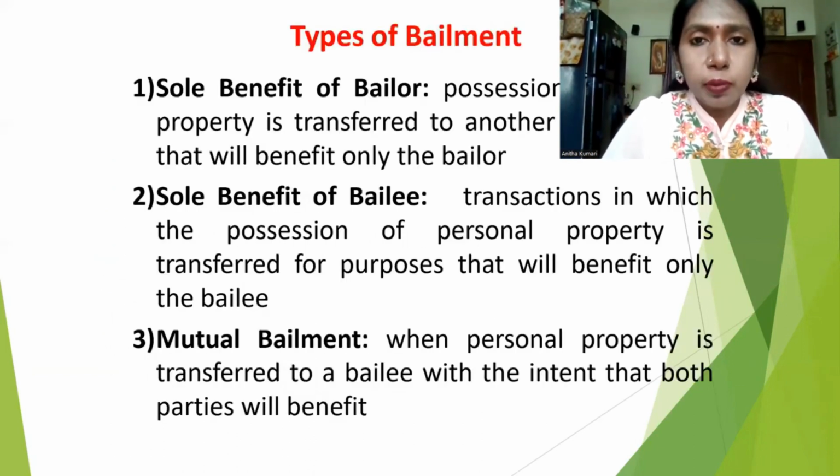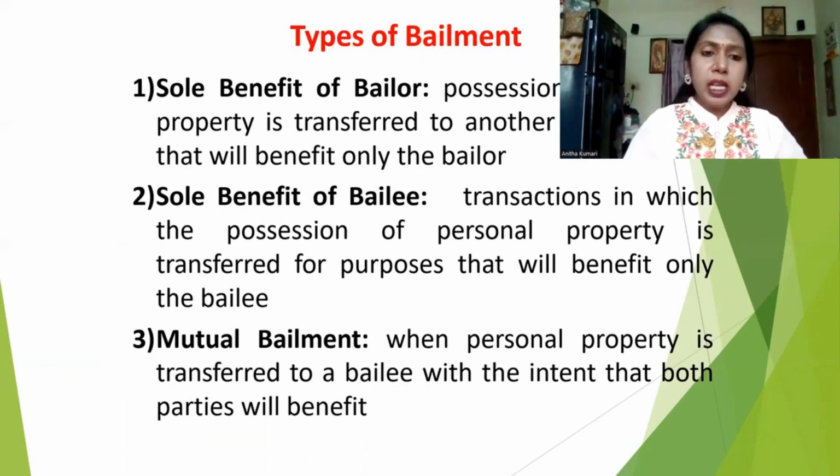There are basically three types of bailment: sole benefit of the bailor, sole benefit of the bailee, and mutual bailment. Sole benefit of the bailor means the goods are given to the bailee, but only the bailor will utilize and enjoy the benefit of the goods. For example, I'm giving my unstitched clothes to the tailor. Even though the tailor has completed his task, he cannot use it, right? He will return the goods to me, then I will start to utilize it. So the one who enjoys the benefit of the goods is the bailor here. That is called sole benefit of the bailor.